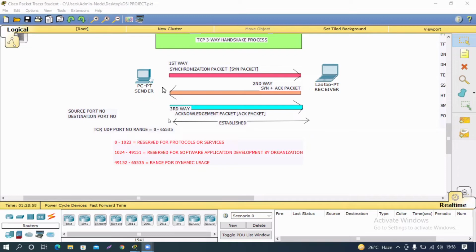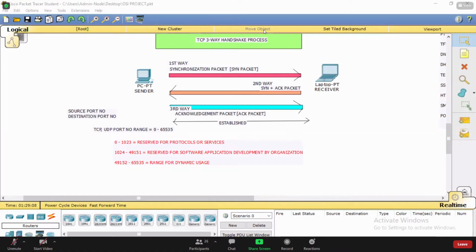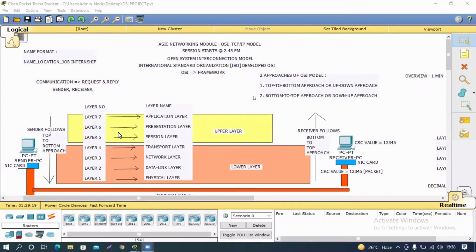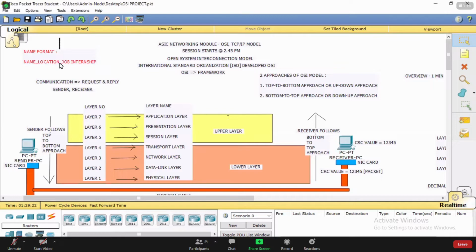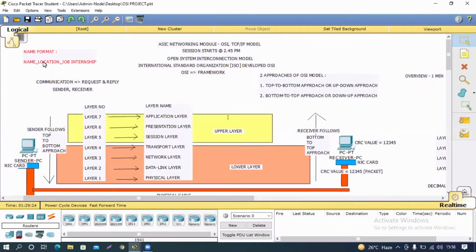Who is using the Realme 7i smartphone? Prashant, sir. Always remember, in the session you have to follow this format. First you type your name, then your location, that is your city name, after that job or internship. When you join the session, at that time only you will get the option to change your name, so make sure that you change it.